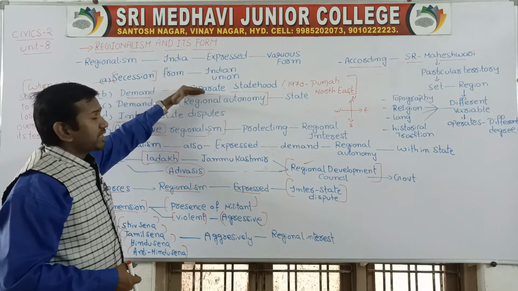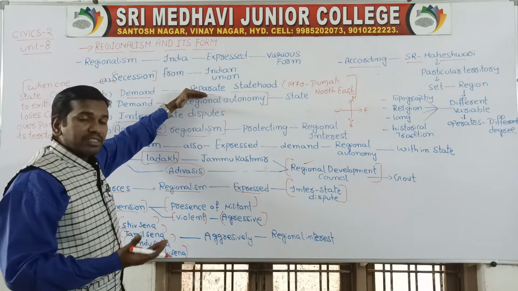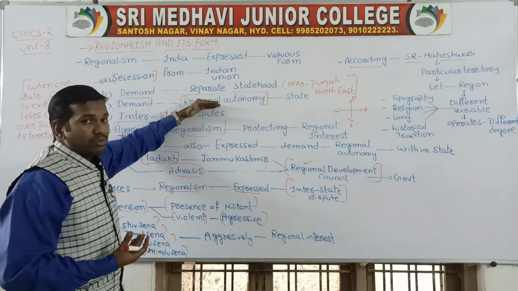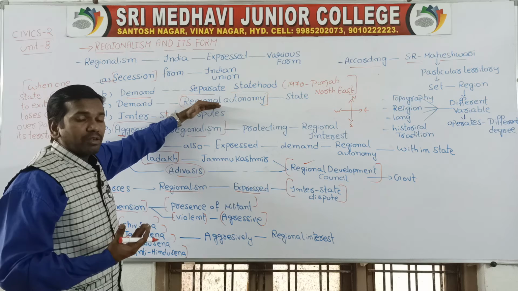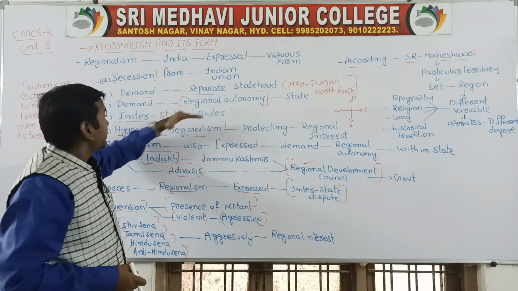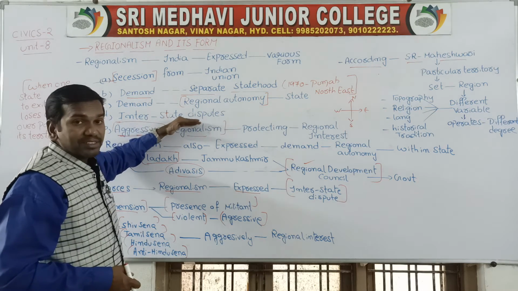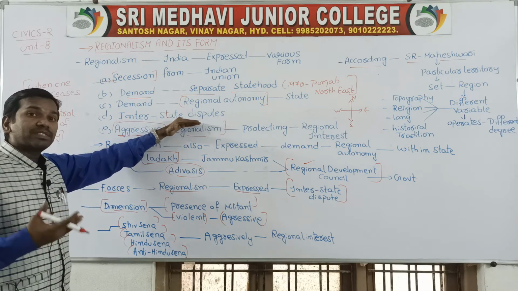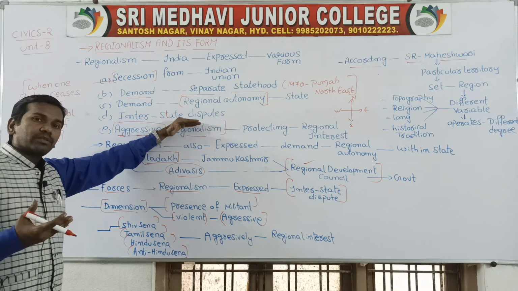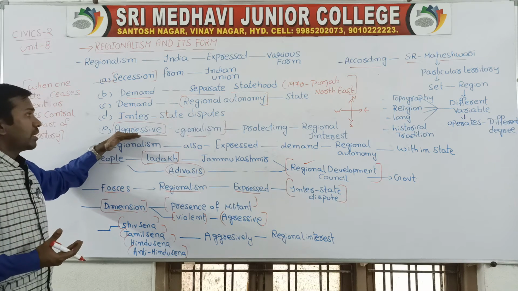When the demand is for particular regional autonomy or regional independence, that is also a form. If there are interstate disputes, or a problem between the central and state level or between different states, that is also a form of regionalism.